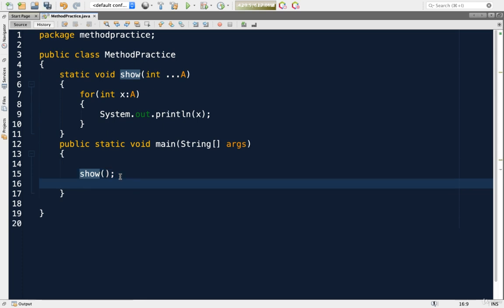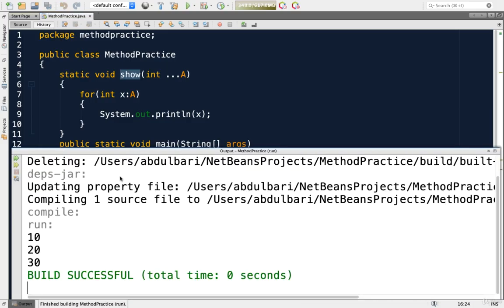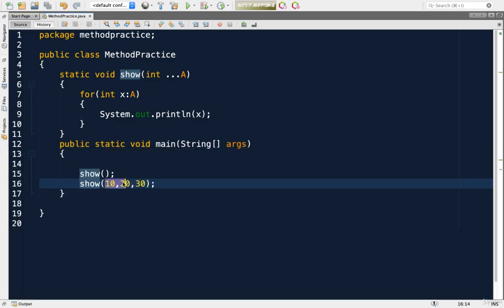Now if I call this method with some arguments, let us pass some arguments, 10, 20, 30. 3 arguments I am passing. It works. It is printing all 3 values. Actually, all these 3 values will be passed as a single array to this a, and we are printing all the elements of that array. So we can pass as many arguments as we want.